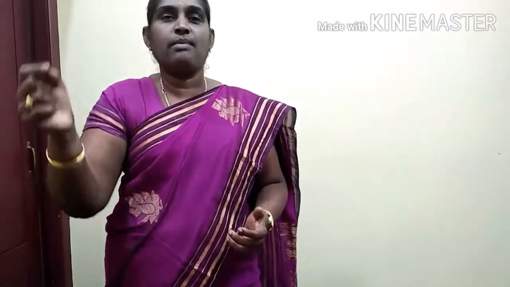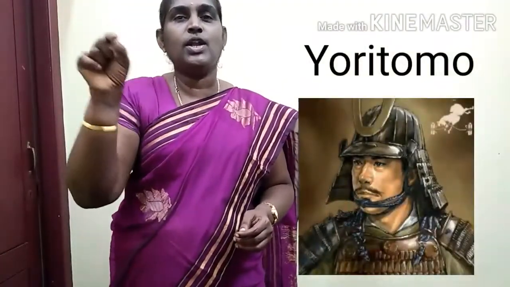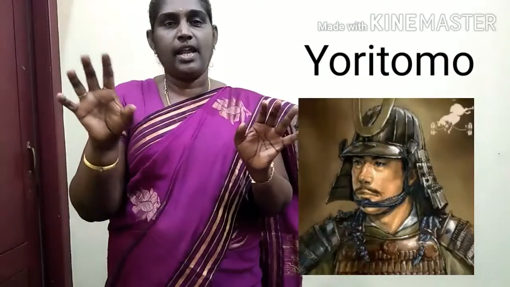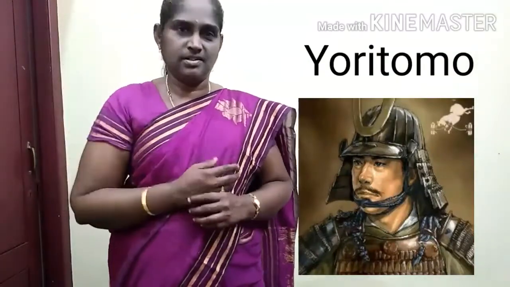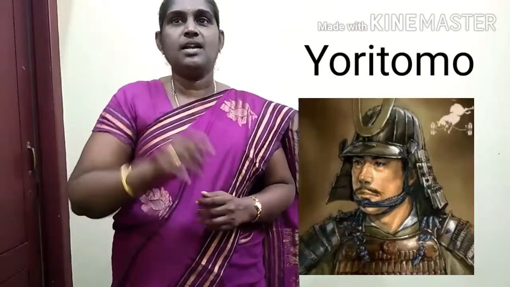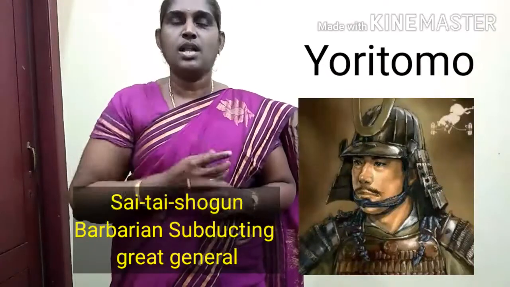Finally, a battle started between two families, the Taira family and the Minamoto family. In this battle, Yoritomo got success. In 1192 CE, that is Common Era, the emperor gave him a title. What's the title? Seii Taishogun.